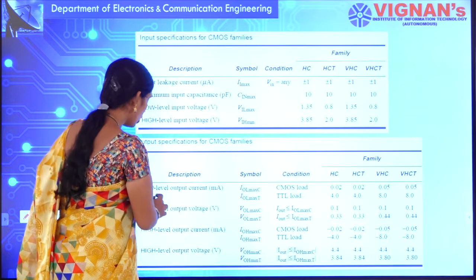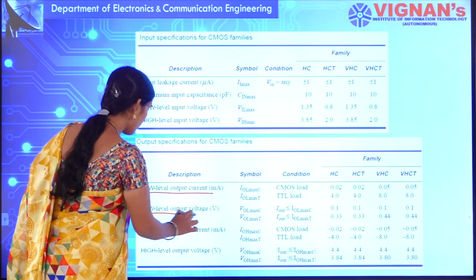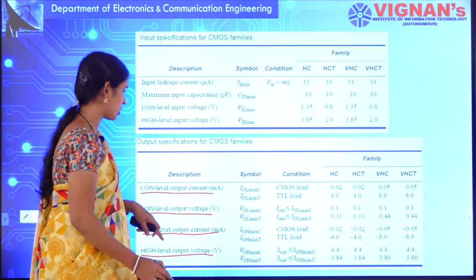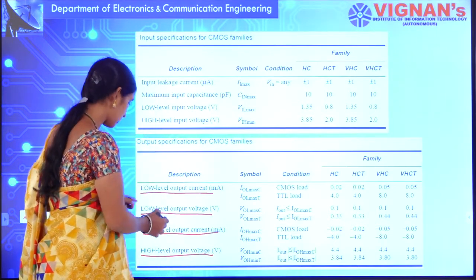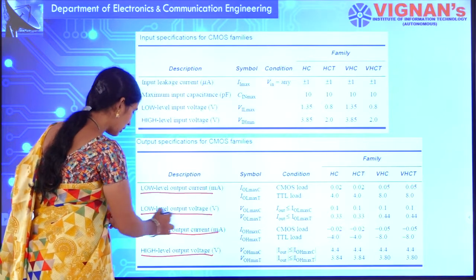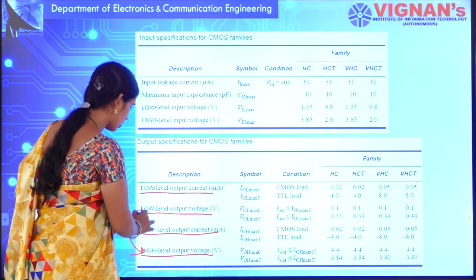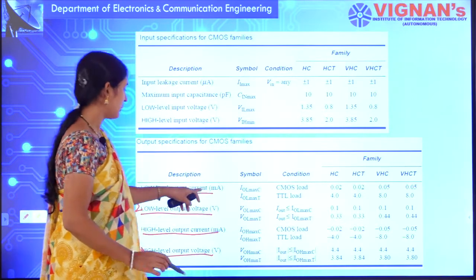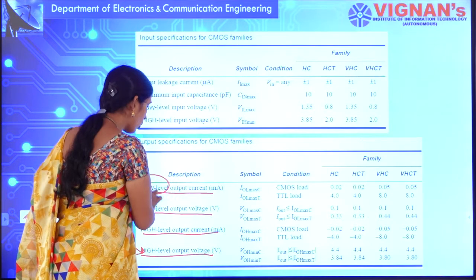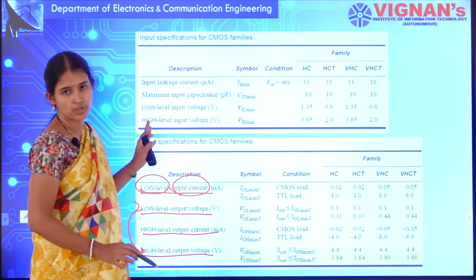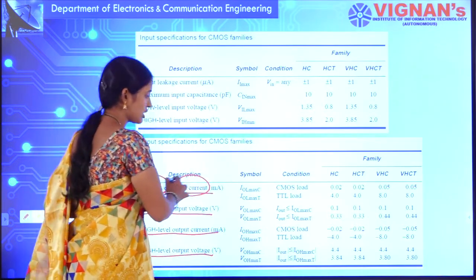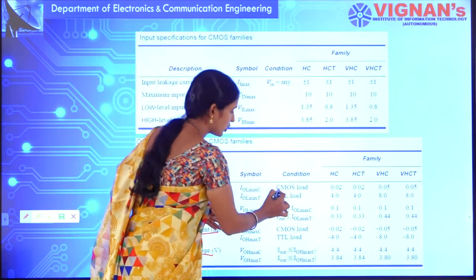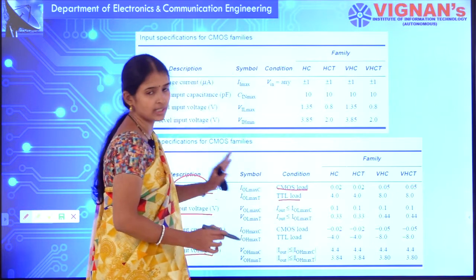Next comes low level output current, low level output voltage, high level output current, and high level output voltage. In low level, what is the output current that is being produced, suppose during CMOS load as well as TTL load?